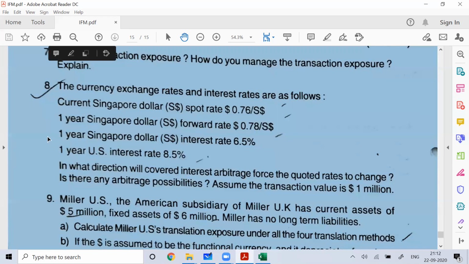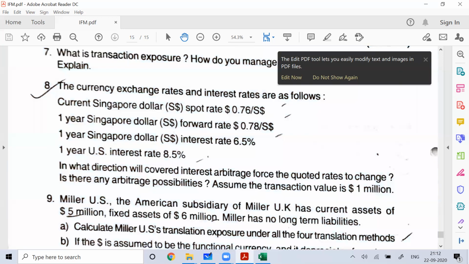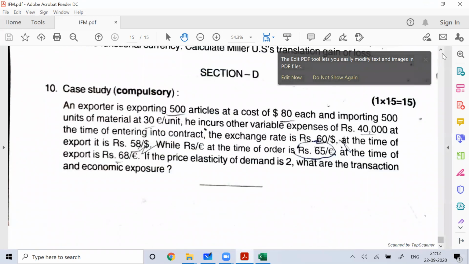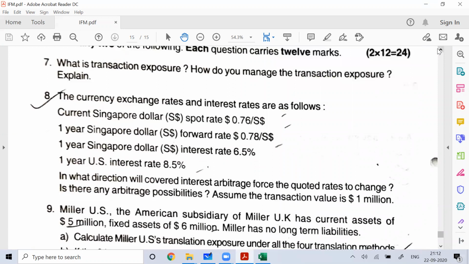Again, you can see this question number 8; we have already done this kind of question. I hope you can easily do this. These are very easy to work on. I believe you can do this by yourself very easily. In case you have a doubt, let me know. Everywhere the same logic will work, and you can easily work on arbitration.